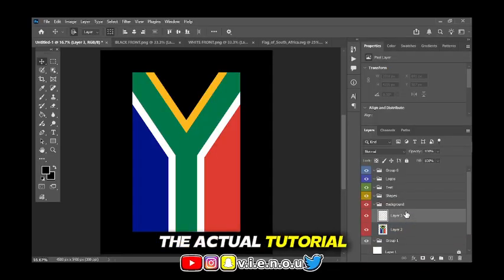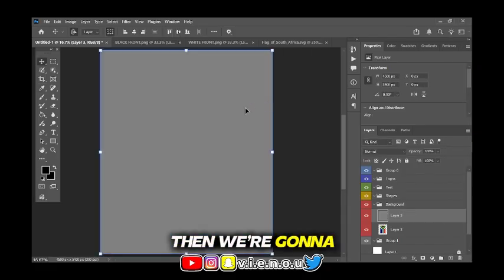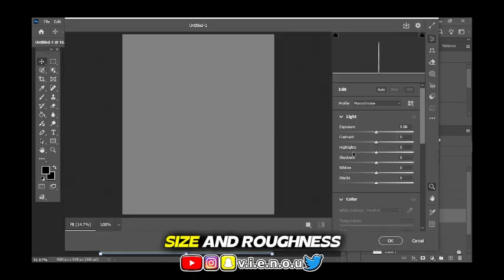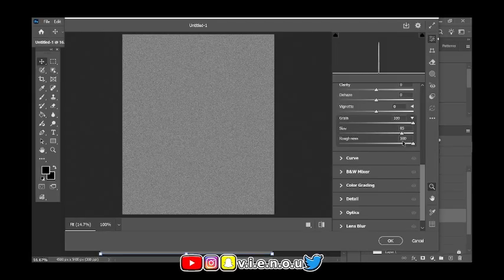Now time for the actual tutorial. We're gonna create a solid gray color. Then we're gonna go to filter, go to camera raw filters, and we're gonna change the gain, size, and roughness of the static or the noise on the screen. This is how I set up for the designs for my shirts.